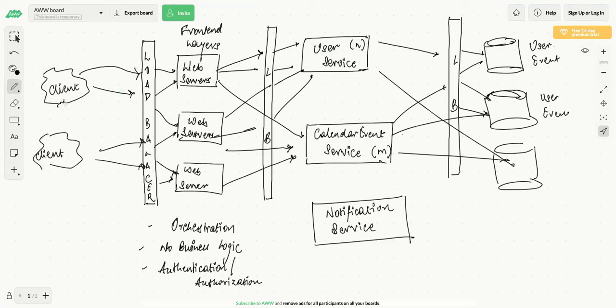Now, let's say if you do a login, so again, call will go to web servers. It will check all the users for which you have to do login. So it will do some authentication here, correct? So once you log in, right? So basically it will talk to user service. It will verify if you have written the right password or not. And it will return the web token. So basically some token to the client.